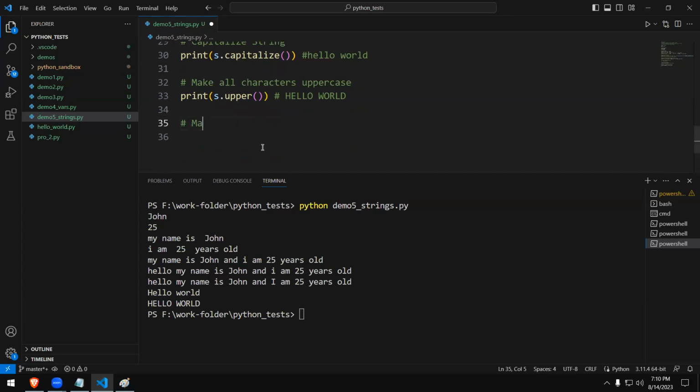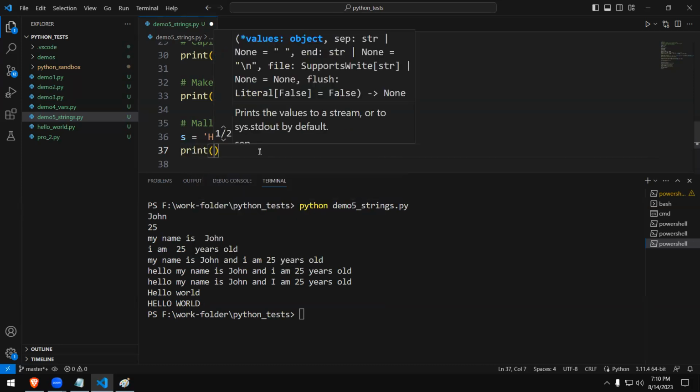So make all characters lowercase. To do that, I can write something like this. S is assigned the value, we'll say Hello World. See, I have typed it in a strange way, right? I will delete this after demonstrating. Now I'm going to type, which means the variable S has got a new value now, okay? Earlier also Hello World, now also Hello World, but it's going to be displayed.